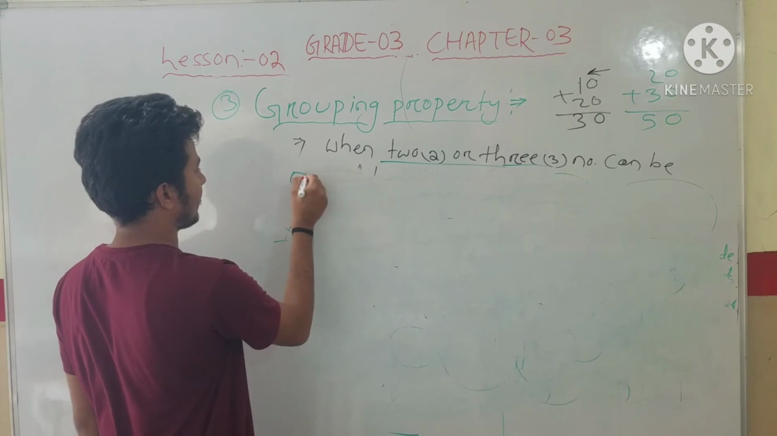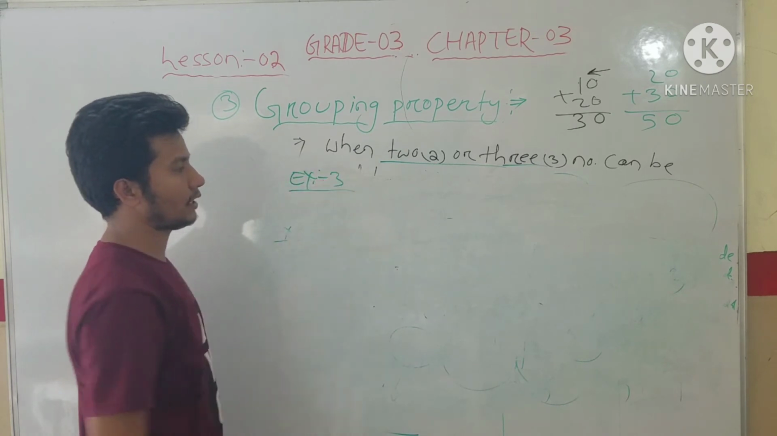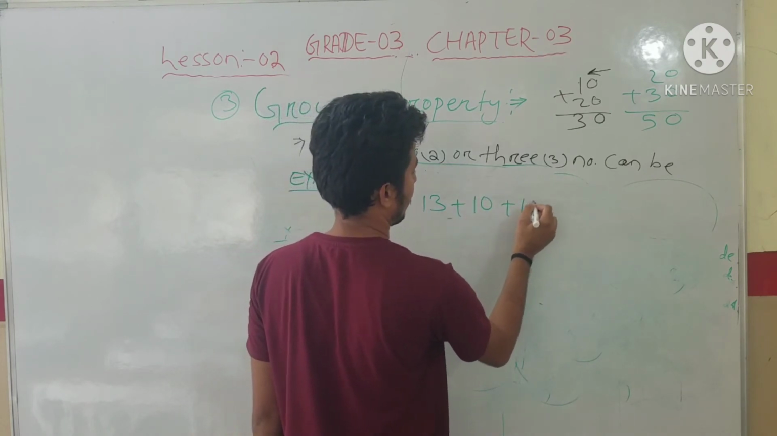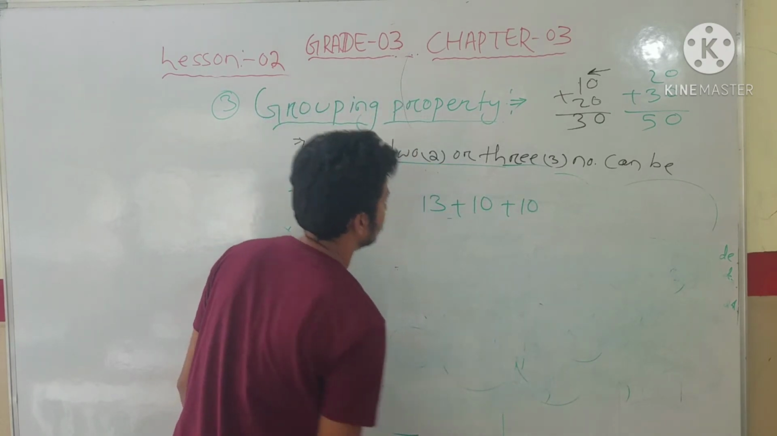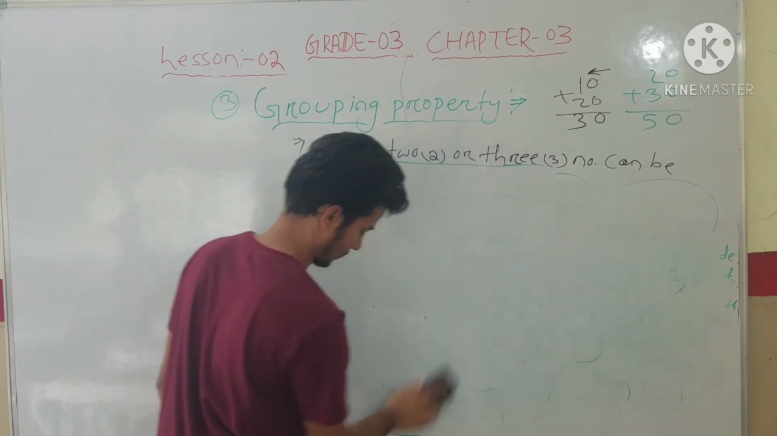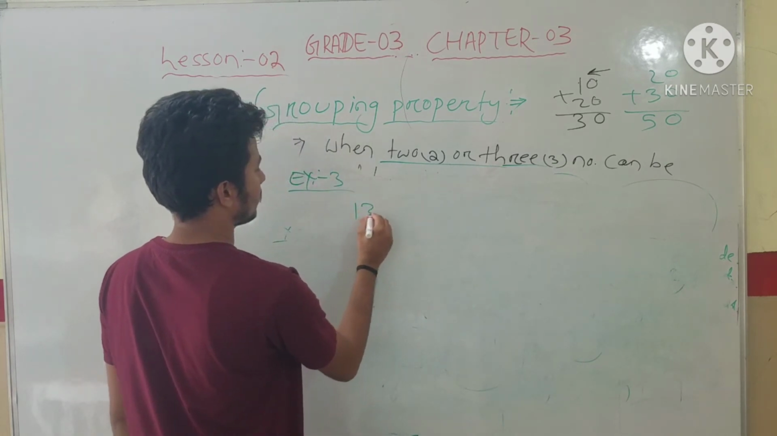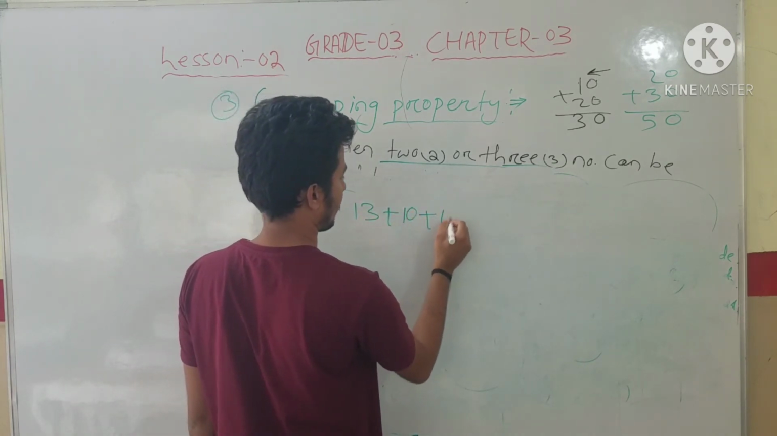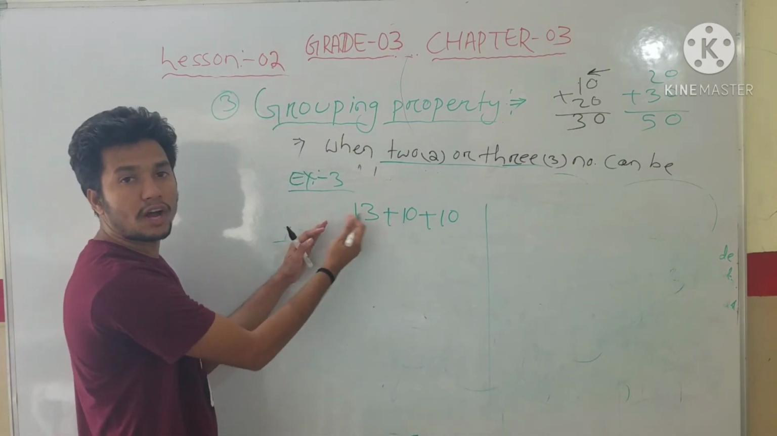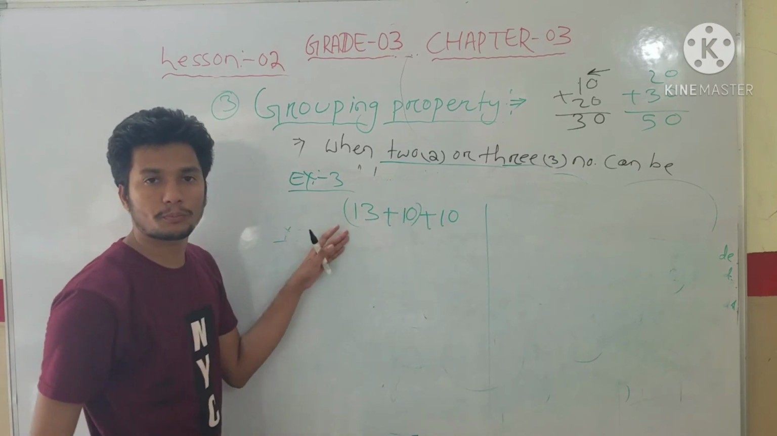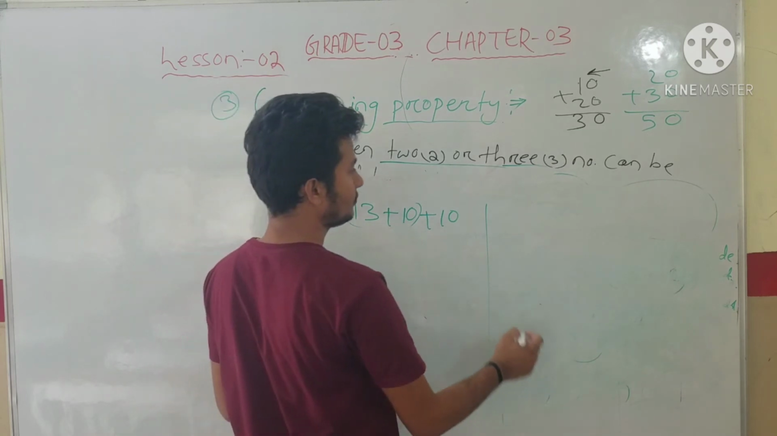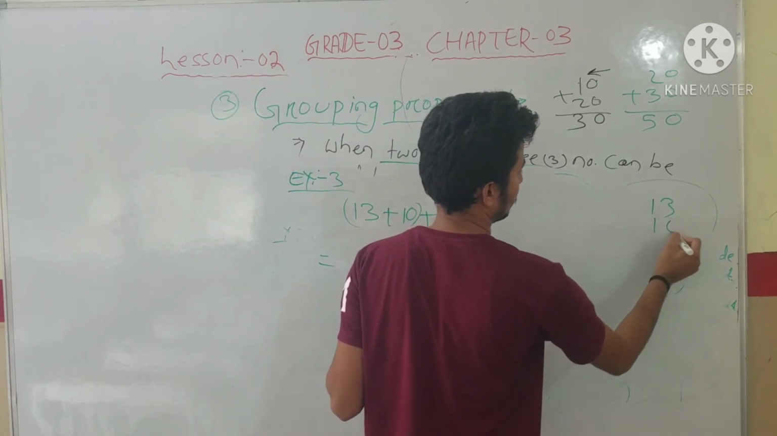If you take another example: 13 plus 10 plus 10. See student, here first we will make the first addends into a group by using a bracket. Now we will add 13 plus 10. See, 13 plus 10 we have to add.